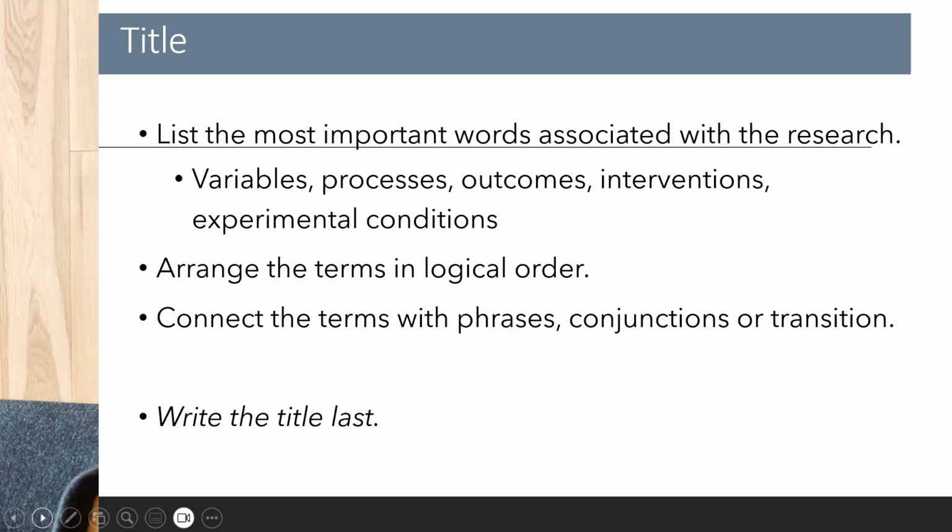A good exercise would be to list the most important words associated with your research: the variables, processes, outcomes, interventions, experimental conditions as relevant. Then arrange the terms in logical order and connect the terms with phrases, conjunctions, or transitions. And because it is easier to first write everything that you need to write and then make an appropriate title than to write a title and pattern everything after it, you must write the title last.